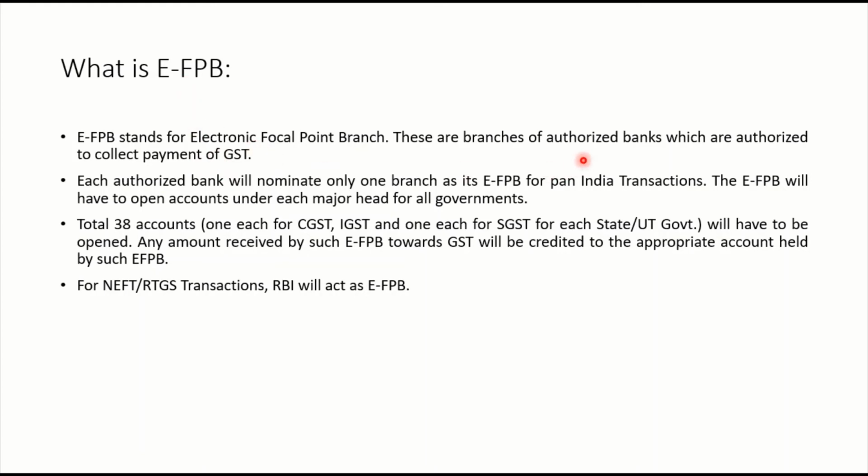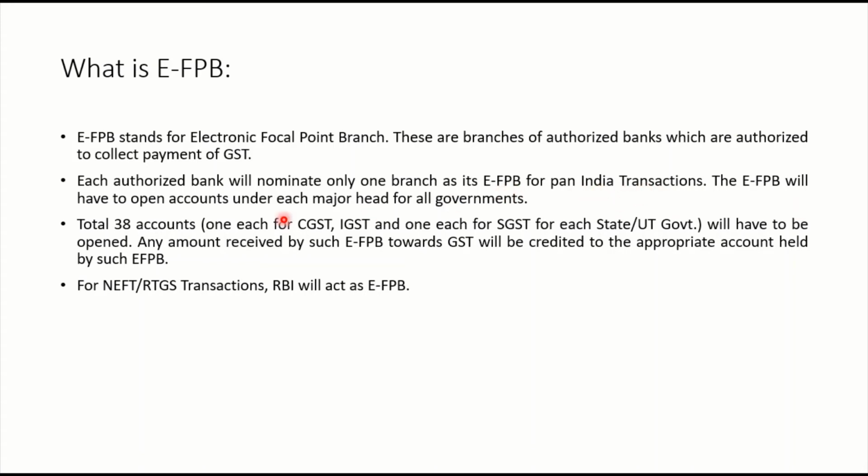Let us suppose there is an authorized bank called State Bank of India, and State Bank of India may have a branch only for the payment and collecting of GST, and such a branch will be called an EFPB, that is, Electronic Focal Point Branch. Such an authorized bank will nominate only one branch as its EFPB for pan-India transactions. Okay, for all India, they can have only one EFPB.